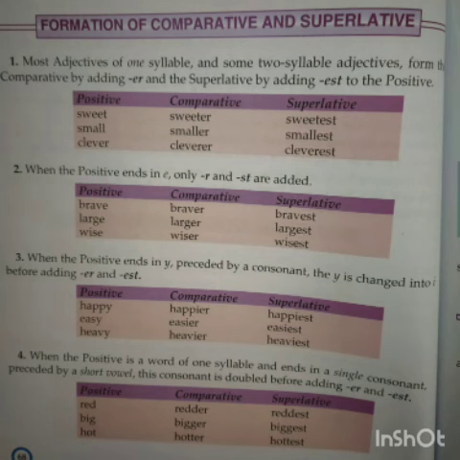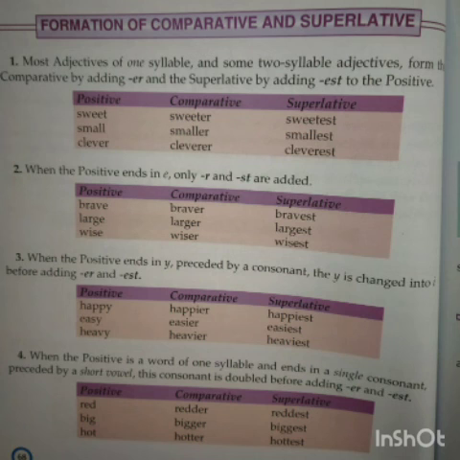Adjectives of more than two syllables. Then we add more before the adjective and most before the adjective. If the adjective is of more than two syllables, suppose difficult, we are getting more than one syllable. So here in this sentence, we never write difficulter and difficultest, right? We have to write more difficult to make comparative degree and most difficult to make superlative degree. Beautiful, more beautiful, most beautiful. We never write beautifuler and beautifulest, right?